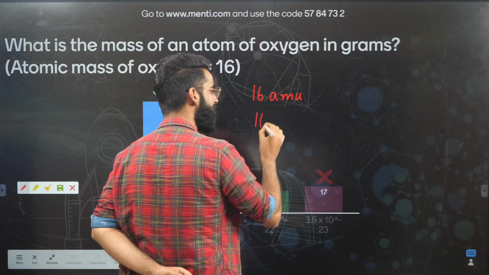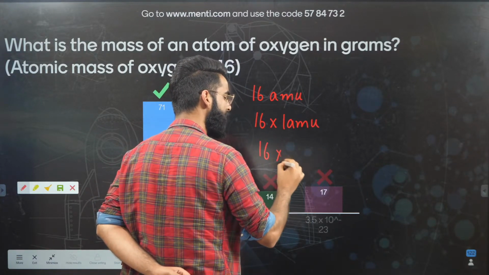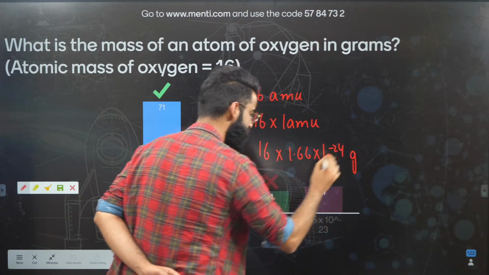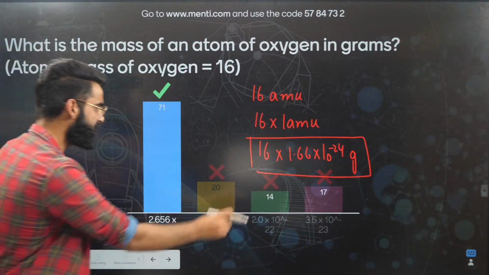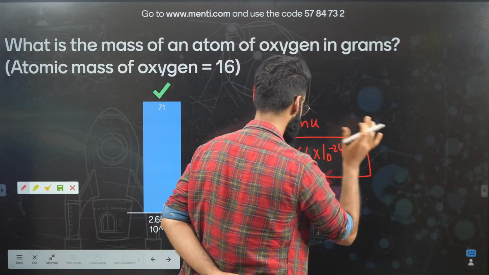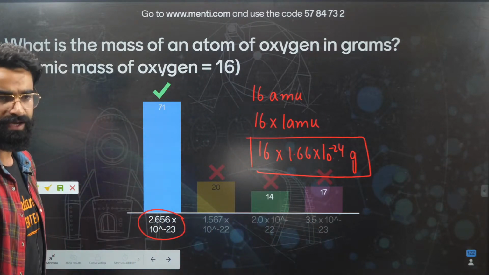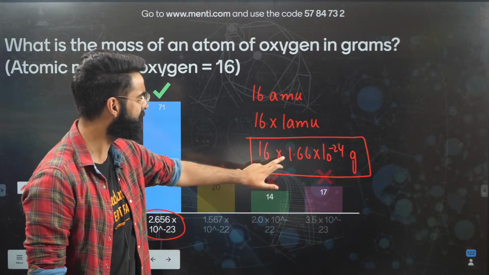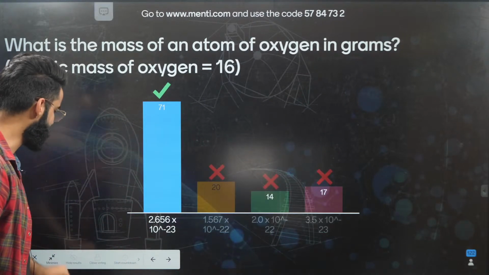Or if you remember, I used to write it as 16 multiplied by 1 AMU. And I hope you remember 1 AMU is 1.66 multiplied by 10 to the power minus 24 grams, correct? So this is the mass of one atom of oxygen in grams, and if you solve it, it will come out to be 2.656 into 10 raised to the power minus 23. Simple, multiply 16 with 1.66 into 10 raised to the power minus 24, and you'll get the answer. I'm sure it's clear to everyone.